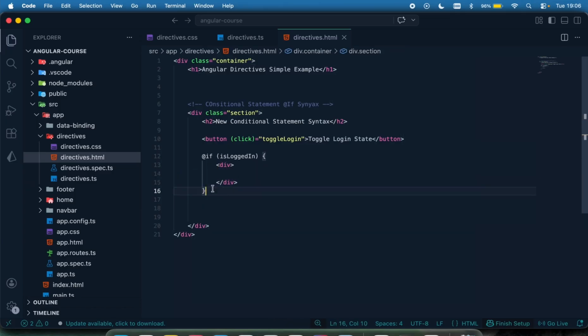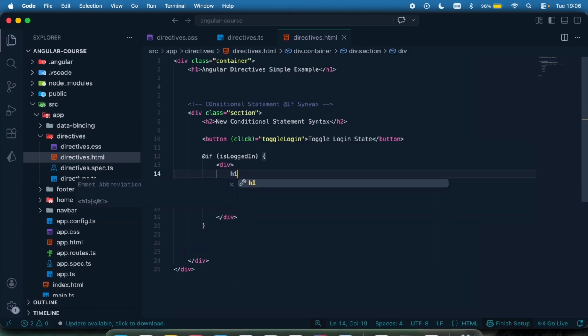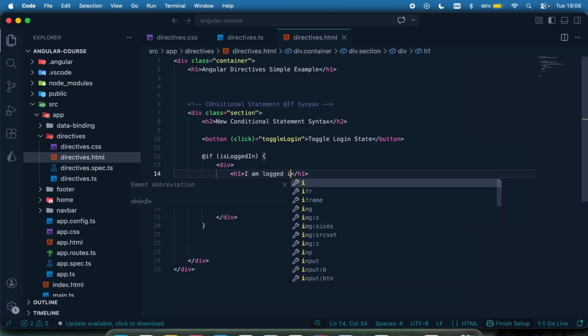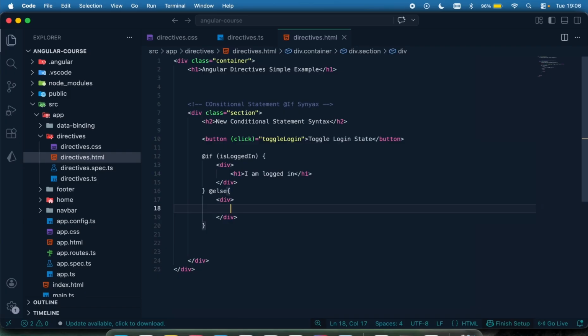Else, let me have my @else, then do something right here. Okay. So let me just say if login, let's just have my h1 and say I am logged in. Let me just have my h2 and say I am logged out. Just an example for us to see how it works.